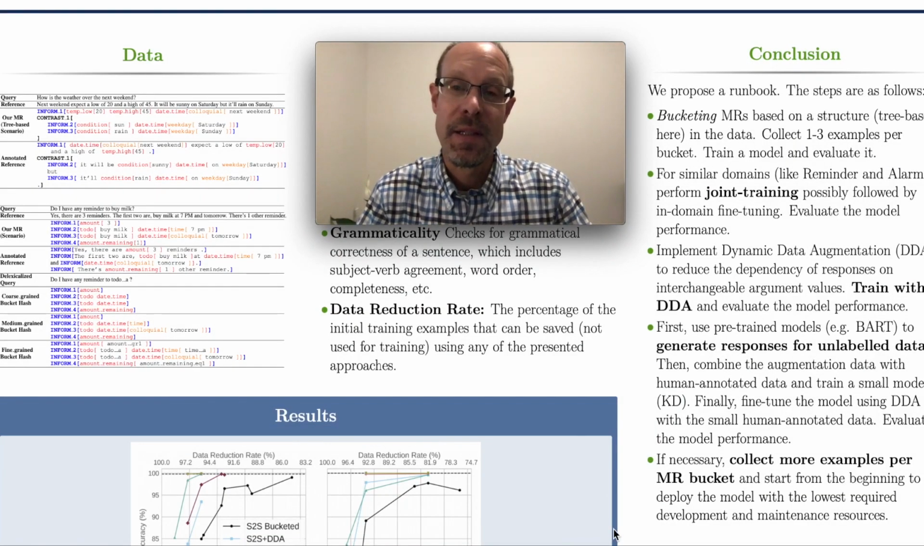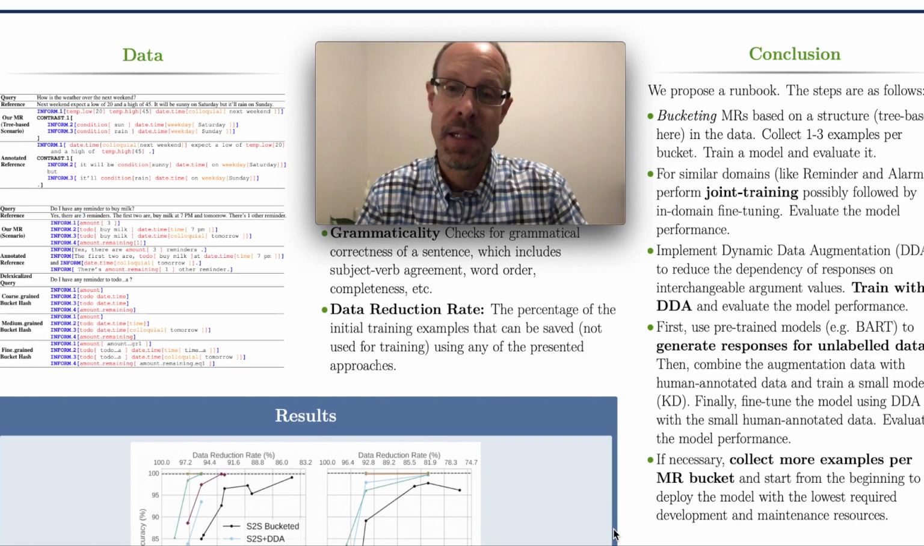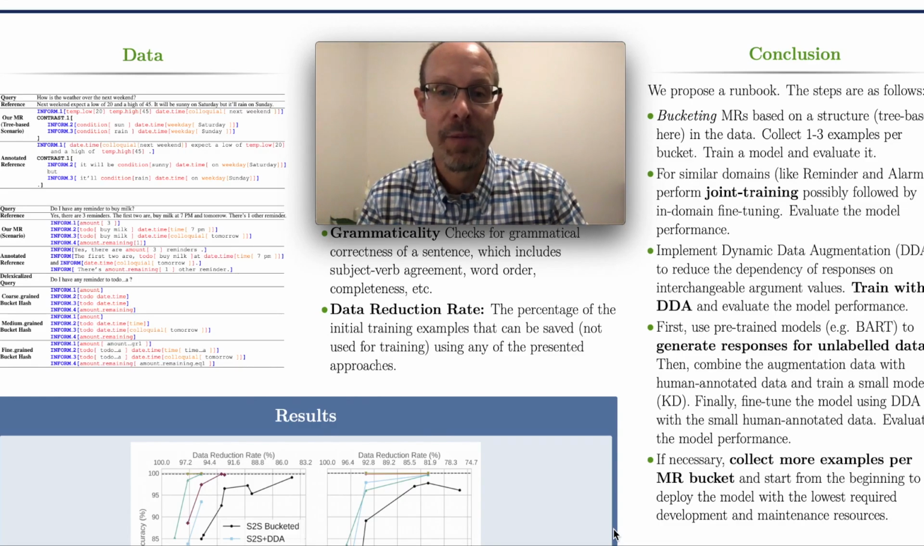So, given that the simpler methods sometimes work fine, we suggest matching the engineering complexity of the solution to the complexity of the domain. With this in mind, we conclude our poster as well as our paper with a runbook, which gives step-by-step instructions for how to apply the lessons we've learned in this work.